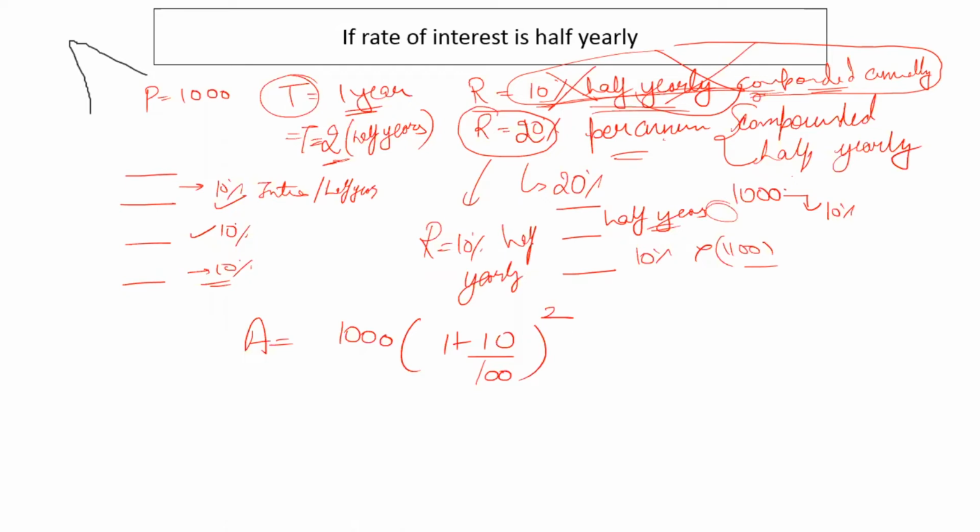So half yearly means you just have to see how it is compounded. If it is compounded half yearly, then you cannot take rate of interest as 20% per annum itself and you cannot use 1 year. For example, if the question was rate 20% per annum compounded half yearly and time was given as 1 year, you cannot use A is equal to 1000 into (1 plus 20 by 100) power 1. This will be wrong. You'll have to compound it half yearly. So you'll have to change your time units and you'll have to change your rate of interest in that case. Clear?